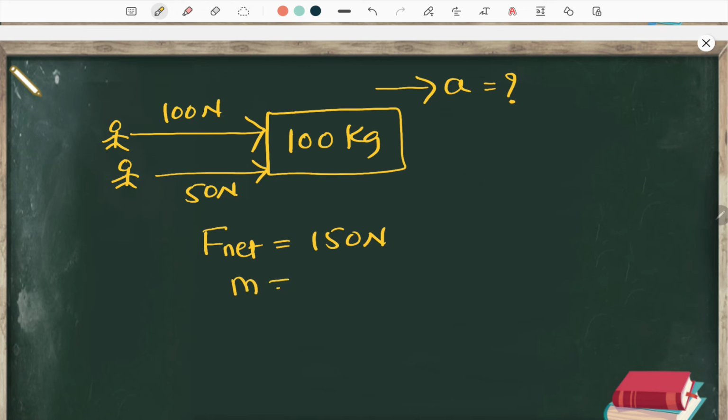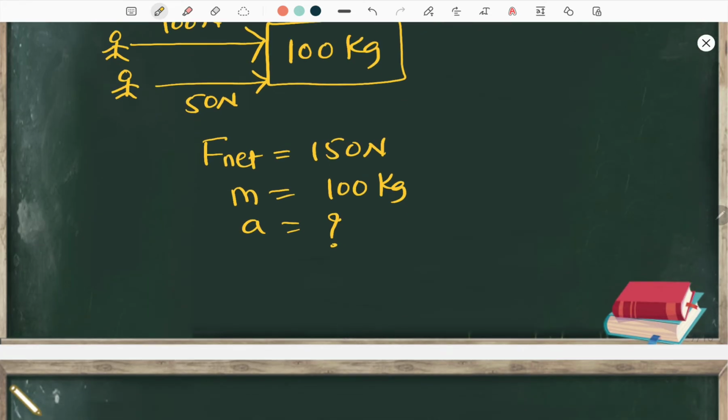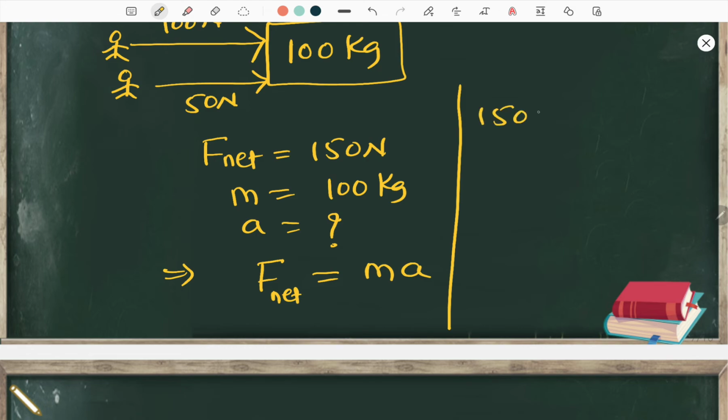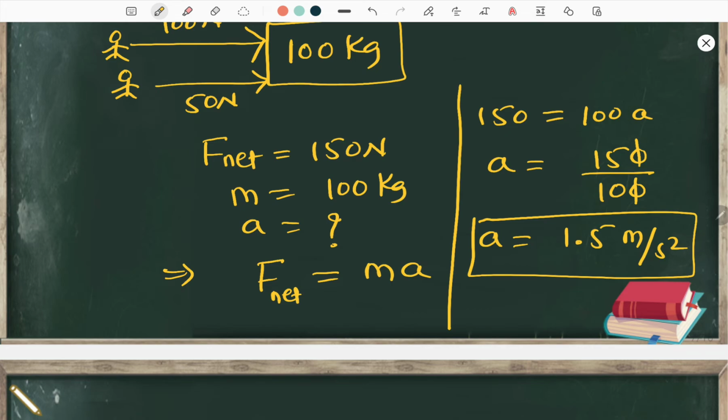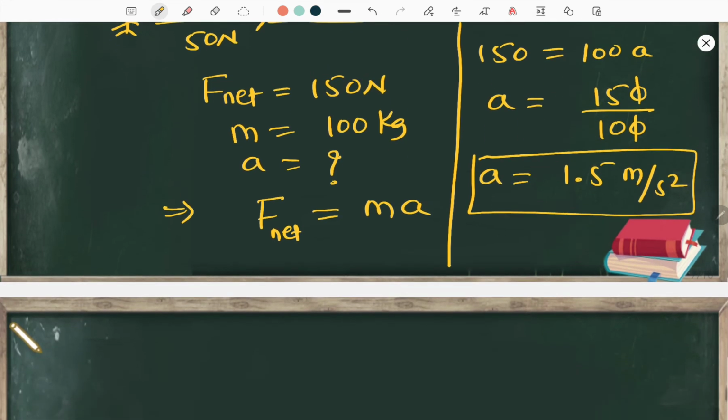Now what is the mass of this body? The mass of this body is 100 kg. Now how about acceleration? Now you are applying this force. F is equal to ma. Make sure that you are applying the formula with F net, then only it will become correct. F net is 150 and mass is 100 into acceleration. So acceleration is equal to 150 divided by 100. So the zeros get cancelled. Acceleration will be 1.5 meter per second square.